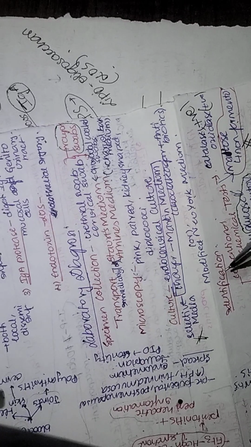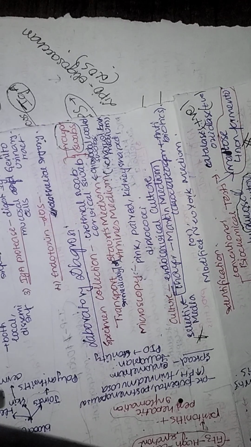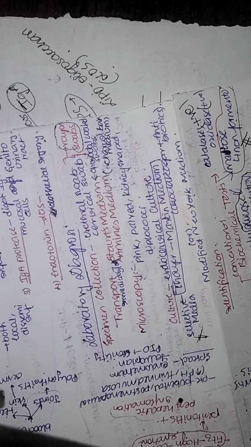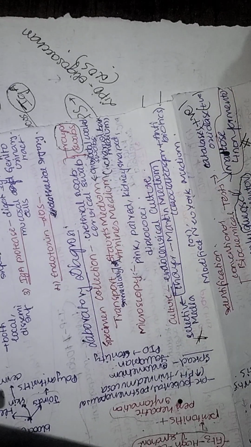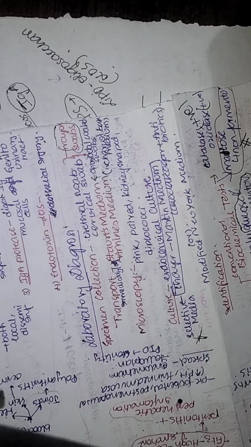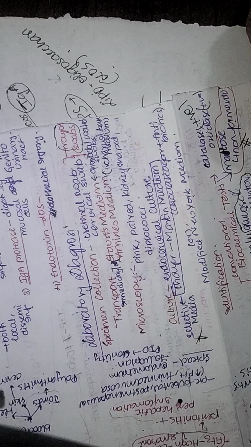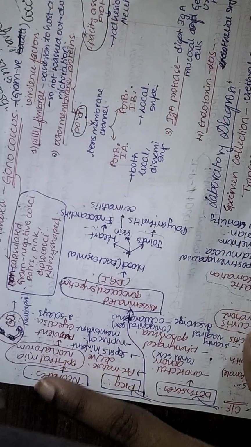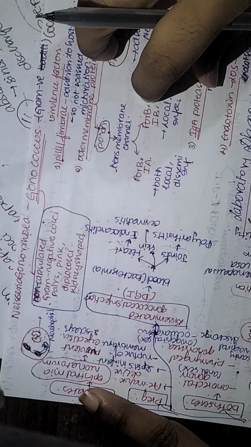Next, coming to the automated identification. These automated identification systems involve MALDI-TOF as well as VITEK. Coming to the molecular diagnosis, here we use NAAT. NAAT is nothing but the nucleic acid amplification test, which helps in amplification of the nucleic acid. We use PCR, the polymerase chain reaction. Through PCR, we help identify the 16S rRNA or the 23S rRNA. This is how you can identify the various virulence factors.